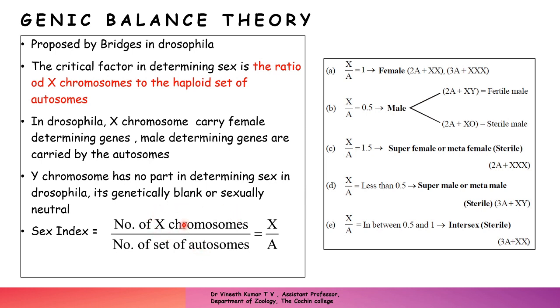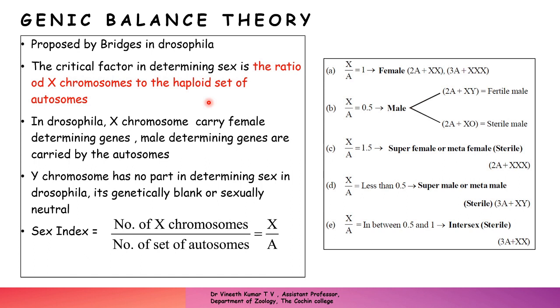That ratio is the number of X chromosomes. Here the Y chromosome does not have any role. It is the number of X chromosomes in that particular individual divided by the number of sets of autosomes in a haploid set. It is not the complete autosomes. It is the X chromosomes to the haploid set of autosomes. Haploid set means if you have four, it will be denoted by 2A.